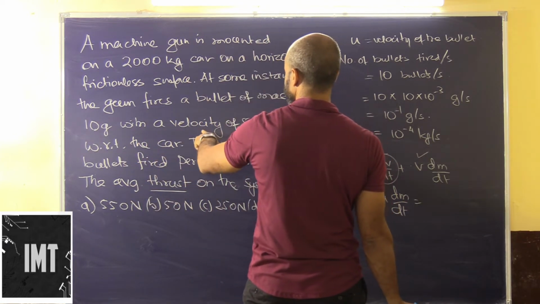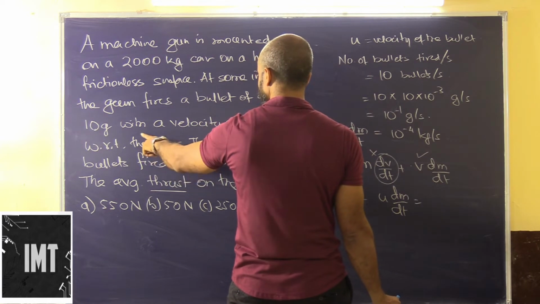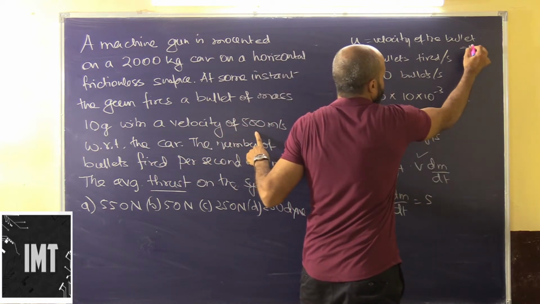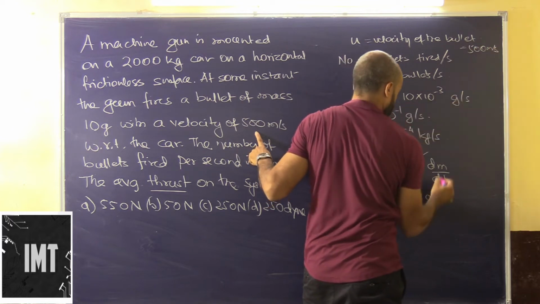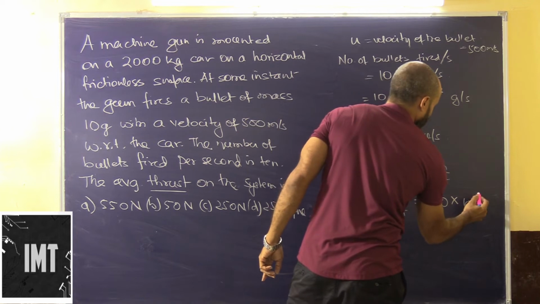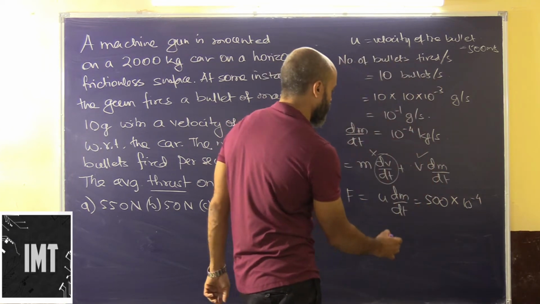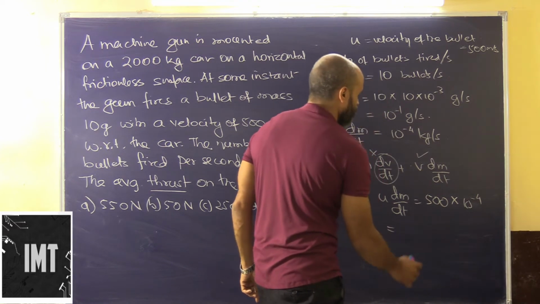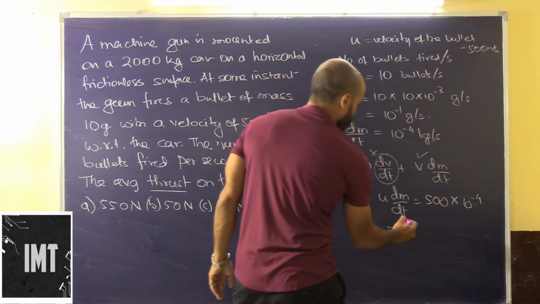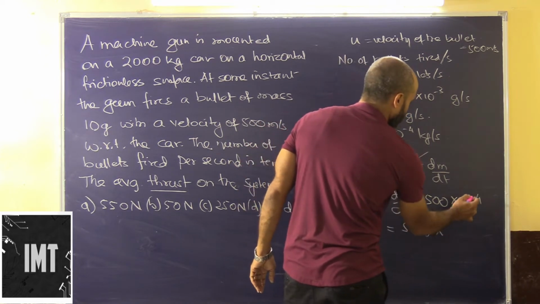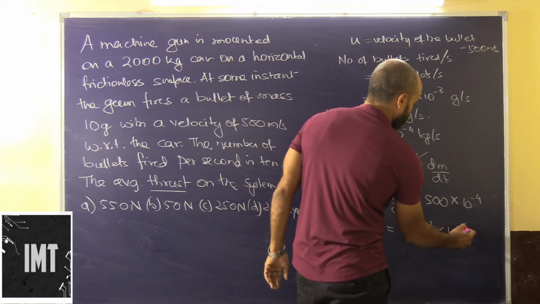Which is basically with a velocity of 500 meter per second. So this is 500 into 10 to the power of minus 4, which is basically 5 into 10 to the power of 2 into 10 to the power of minus 4.